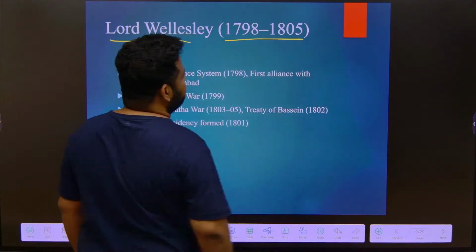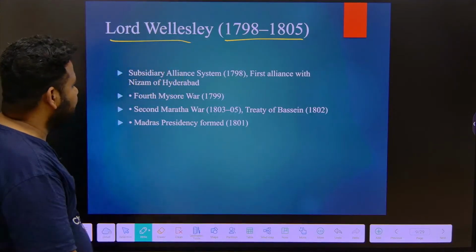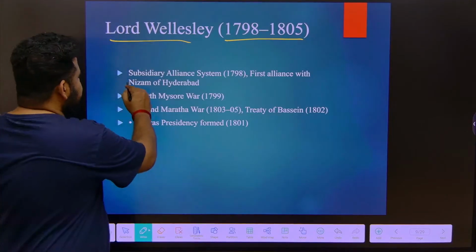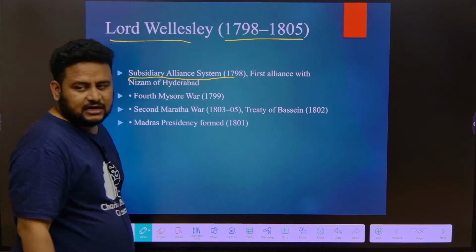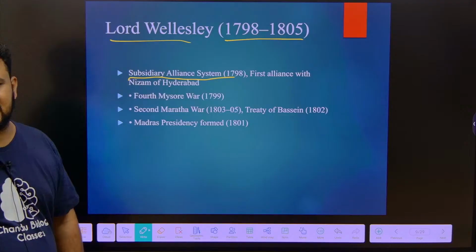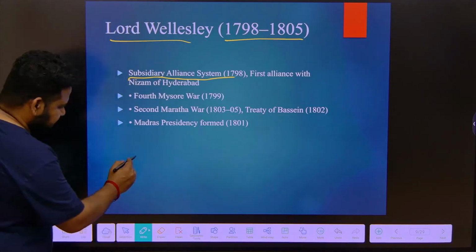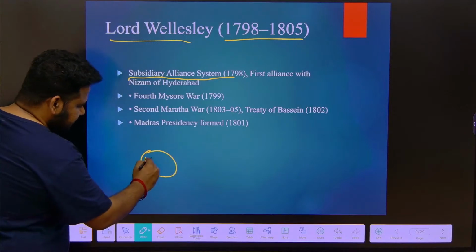1798 to 1805. He introduced one system called the subsidiary alliance system. So what is this subsidiary alliance system? Suppose, observe here, suppose there is a kingdom. There is a kingdom here.